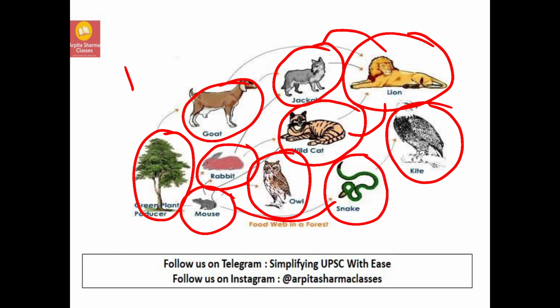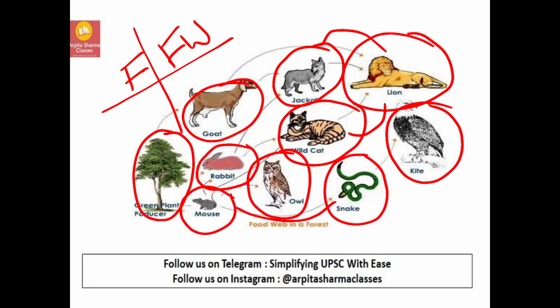Like if you don't have chapati, you will eat rice. So animals also should have that option. That is going to be shown in the food web. Now, the complex one between the two is the food web, because the food web is going to have interconnected food chains. Now, let us see what the food chain and food web are going to show us.